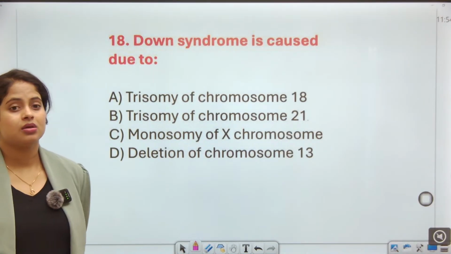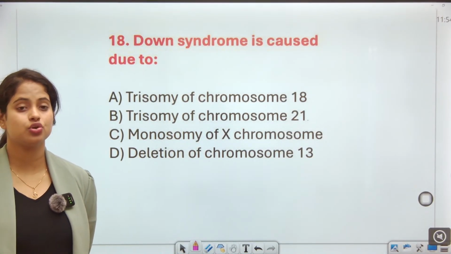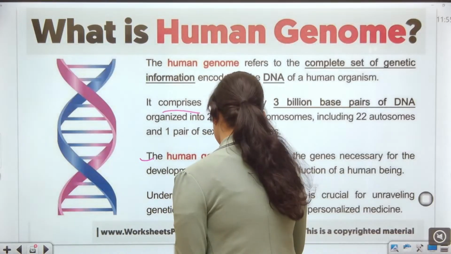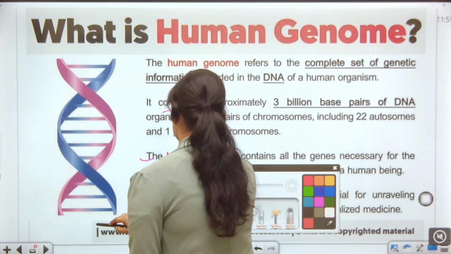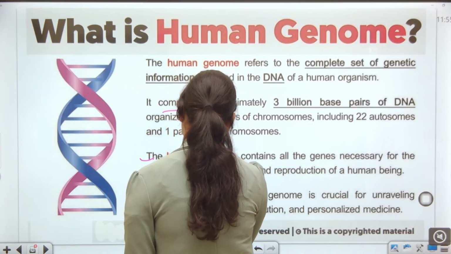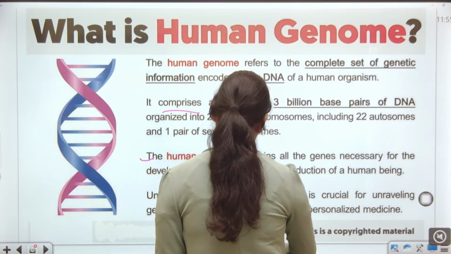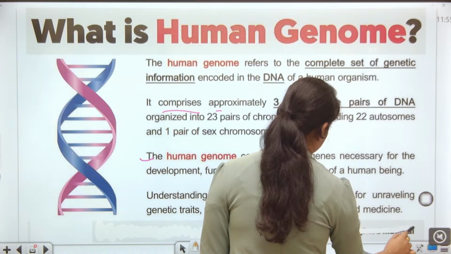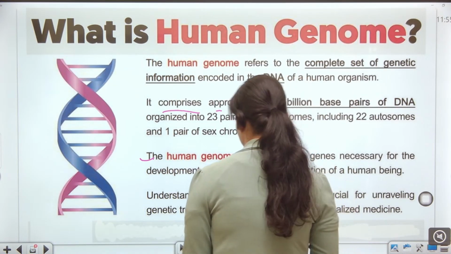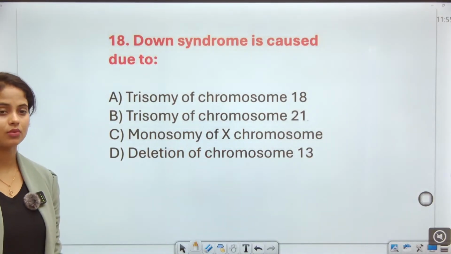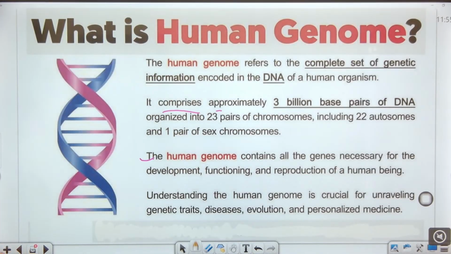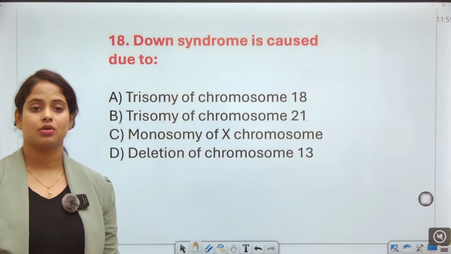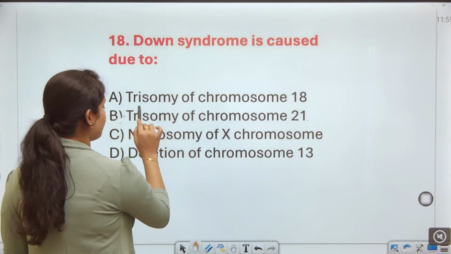See, Down syndrome is caused due to what? Yeah, Down syndrome is caused due to the trisomy of chromosome 21.